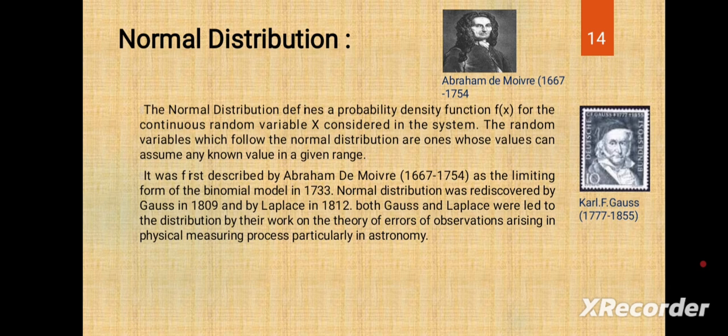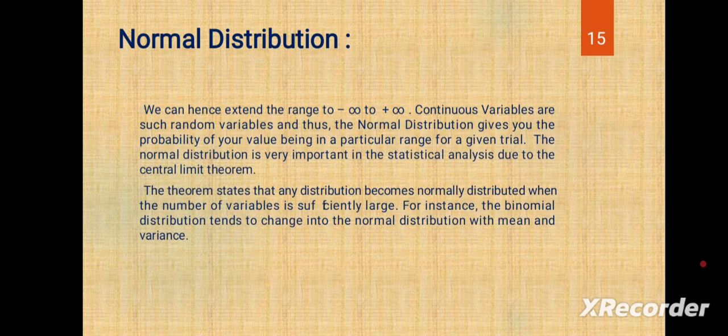Both Gauss and Laplace were led to the distribution by their work on the theory of errors of observations arising in physical measuring processes, particularly in astronomy. So we extended the range from minus infinity to plus infinity, covering total negative values as well as total positive values. Continuous variables are such random variables, and thus the normal distribution gives you the probability of your value being in a particular range for a given trial.